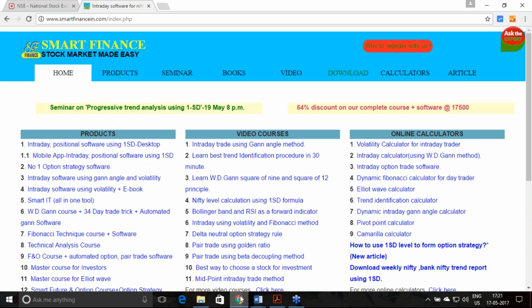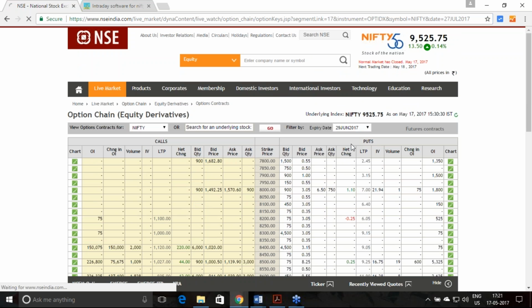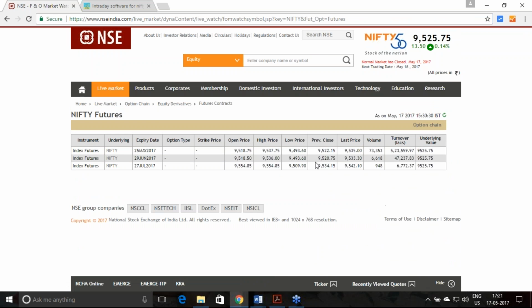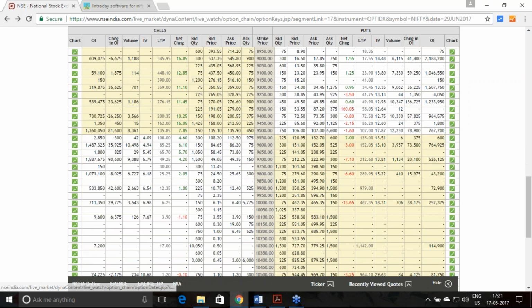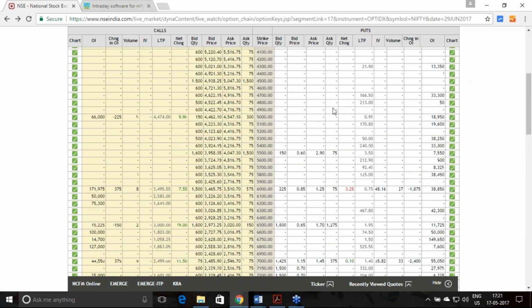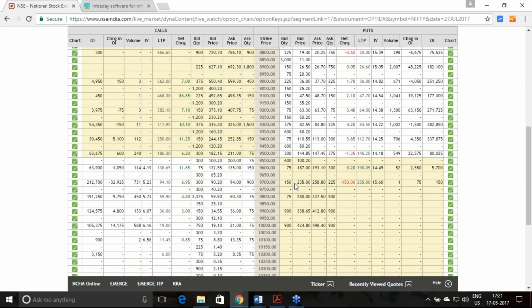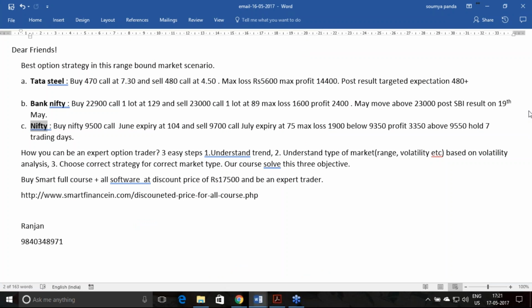So first we are starting with Nifty. I'm just going to the Nifty. June and July I have told you. If I take today's price, the 9525 level has come, and the future contract is at 9535, so 10 to 15 points below my projection point. I expected 9550. So this June is at 135, what you have bought. July, what you have sold, is at 94. So 135 and 94.